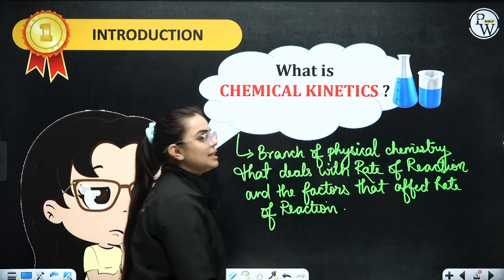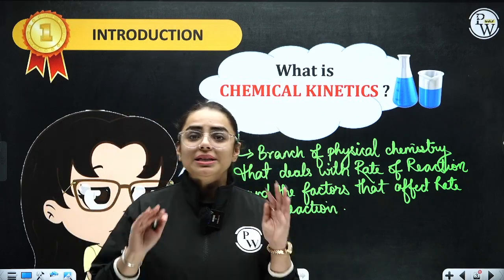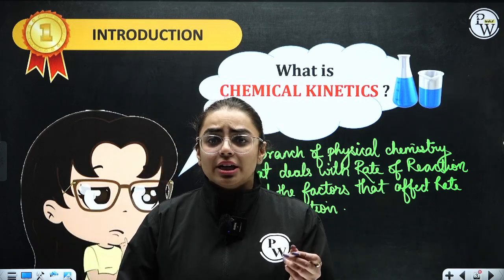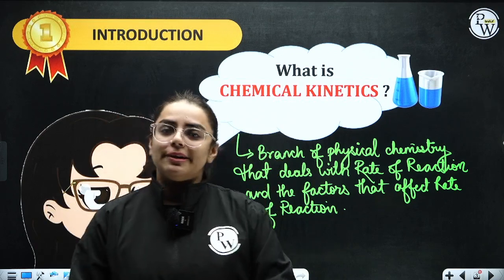That basically is your chemical kinetics. That complete study is about chemical kinetics, and what the factors are that affect it, all of that we study under chemical kinetics.